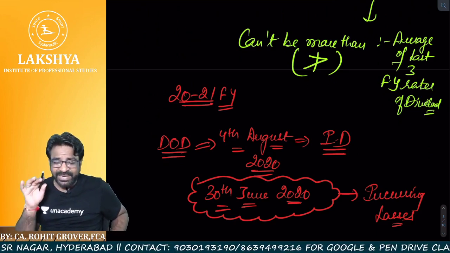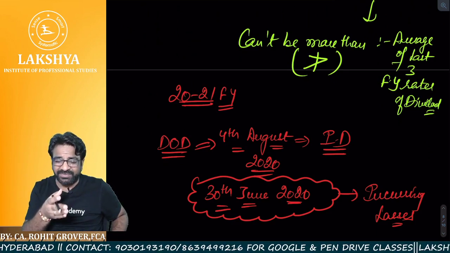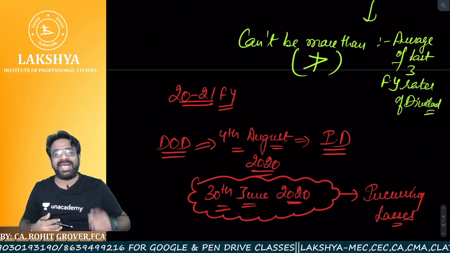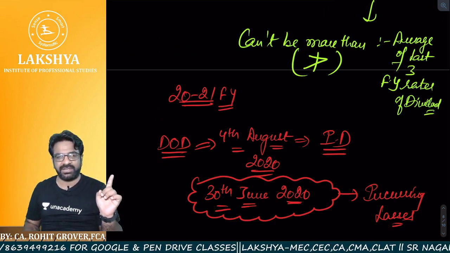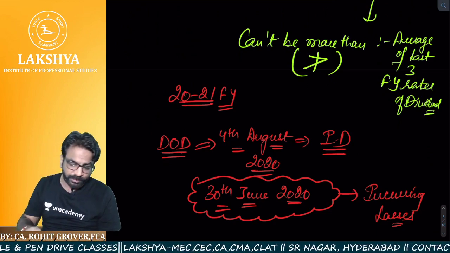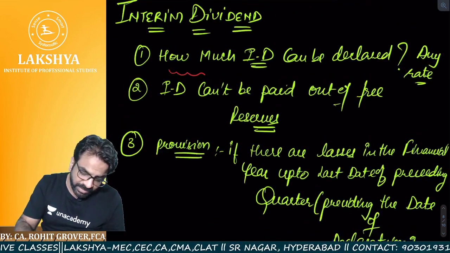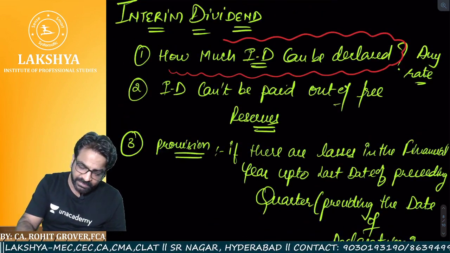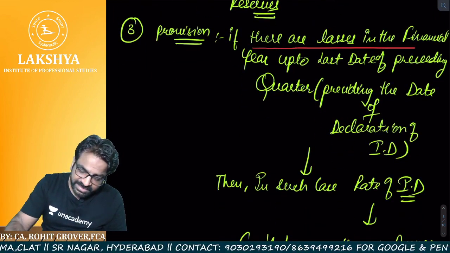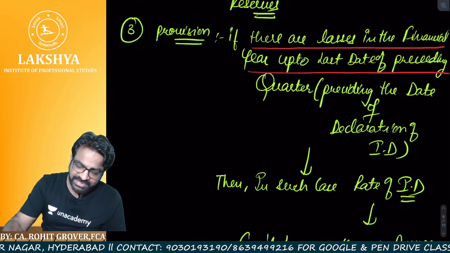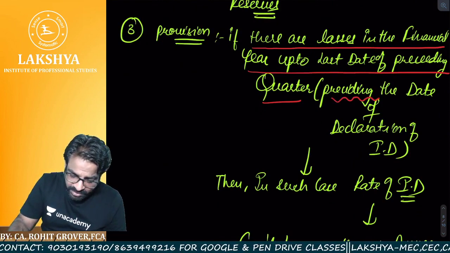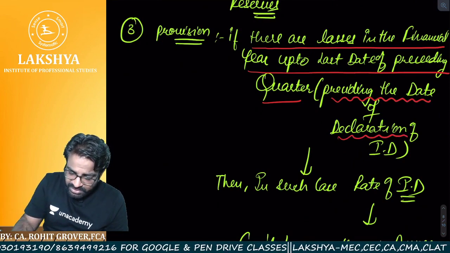Up to the preceding quarter from the date of declaration, if the company is showing losses in the financial year, then the rate of dividend cannot be more than the average of the last 3 financial years. But if up to the preceding quarter there are profits, any rate. That's what I told you. Point number 1: how much interim dividend can be declared? Any rate of dividend can be declared. But there is a provision. If there are losses in the financial year up to the last date of the preceding quarter, sir, which preceding quarter? That preceding quarter which precedes the date of declaration of interim dividend.